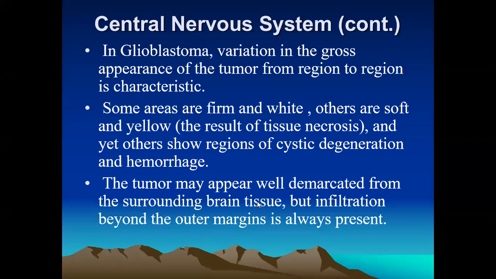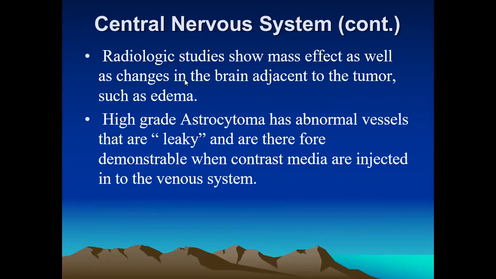These tumors can be well differentiated, and mostly they appear well demarcated from the surrounding brain tissue, but they can also show infiltration beyond that. The most common site, the cerebral hemisphere, is most commonly affected in this type.